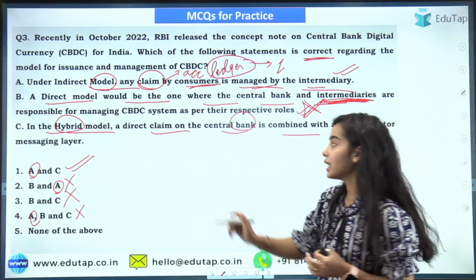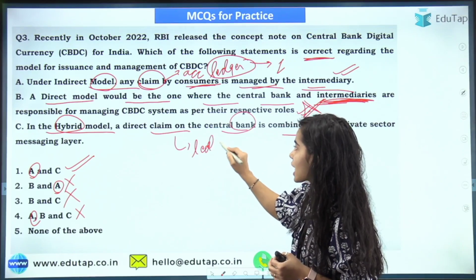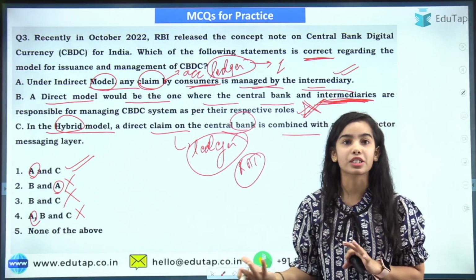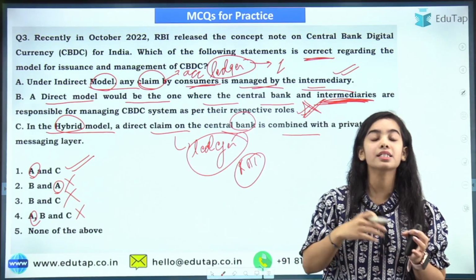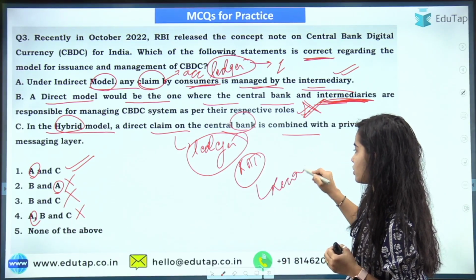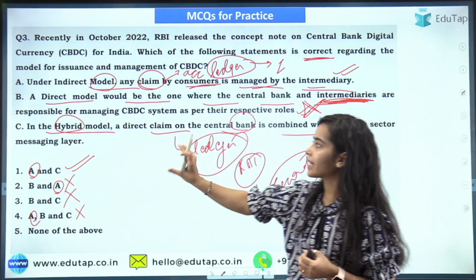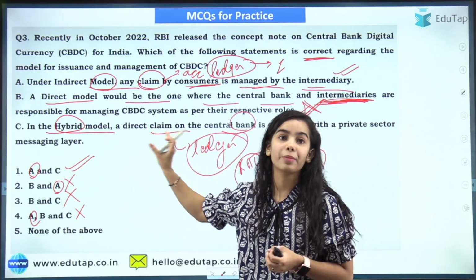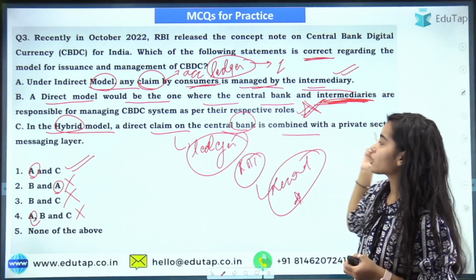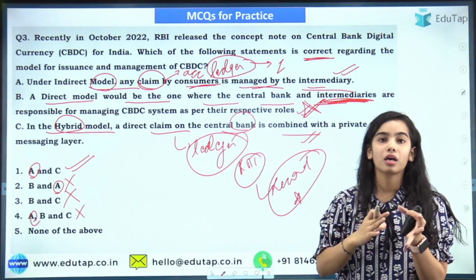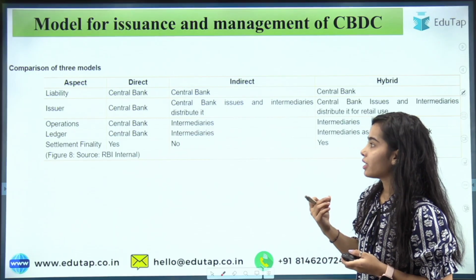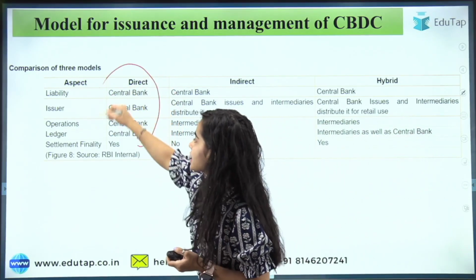So in the hybrid model, the ledger or the account keeping is also done by the RBI. The RBI also knows that these kinds of transactions are happening. So the complaints can also go to the central bank, because the central bank also has the record. Okay, so in the hybrid model the direct claim can be on the central bank also, and this is combined. In the hybrid model, the intermediaries are also there, so the intermediaries will help in doing all the other functions.